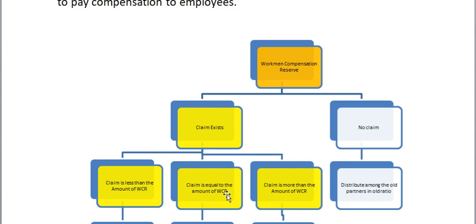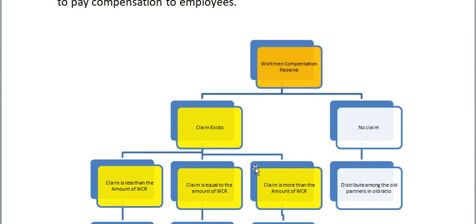Next we'll come to the third case. Our reserve is one amount and the claim is more than that. What to do? We can transfer the full amount to the claim account. Still some deficiency is there, which we have to adjust. We have to adjust that shortcoming to the revaluation account. That's the revaluation profit and loss, a temporary account to adjust all these things. We transfer that amount to the revaluation account, and from there we adjust that amount to the partners' capital.